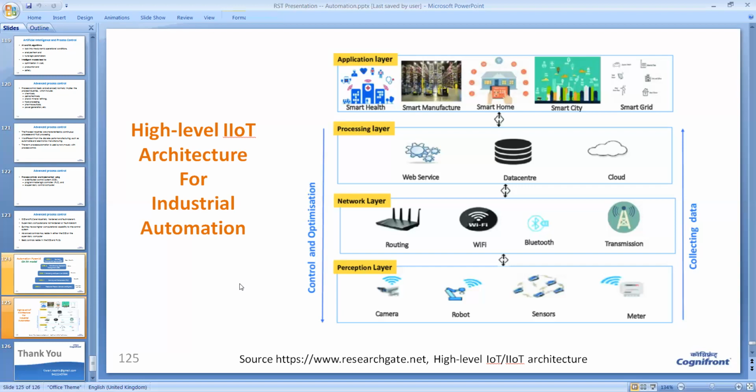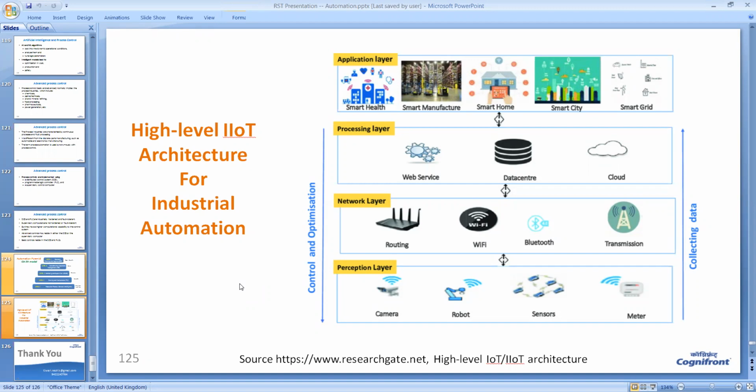Here we have the cloud. Of course, the cloud resides in the data center, and in the cloud we have a variety of services, web services. For example, when you run Google Gmail, you have a mail service, and when you run YouTube, you have a video service. Likewise, a variety of services are available in the cloud. And for industrial automation, the services could be about reporting, dashboards, alarming, notification, and so on. So a variety of services and platforms are provided in the processing layer. And once all that processing happens,